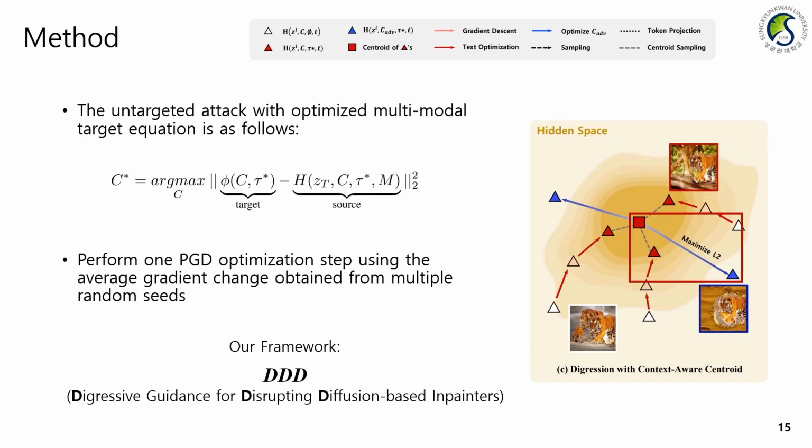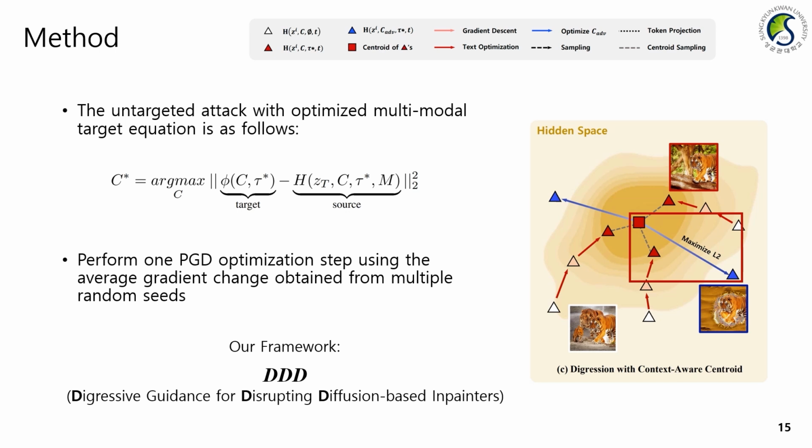In conclusion, we can obtain multimodal targets through optimized token embeddings and apply untargeted attacks using the given equation. As shown by the blue arrow in this figure, we can immunize the context image by maximizing the L2 norm. Our method primarily uses PGD.